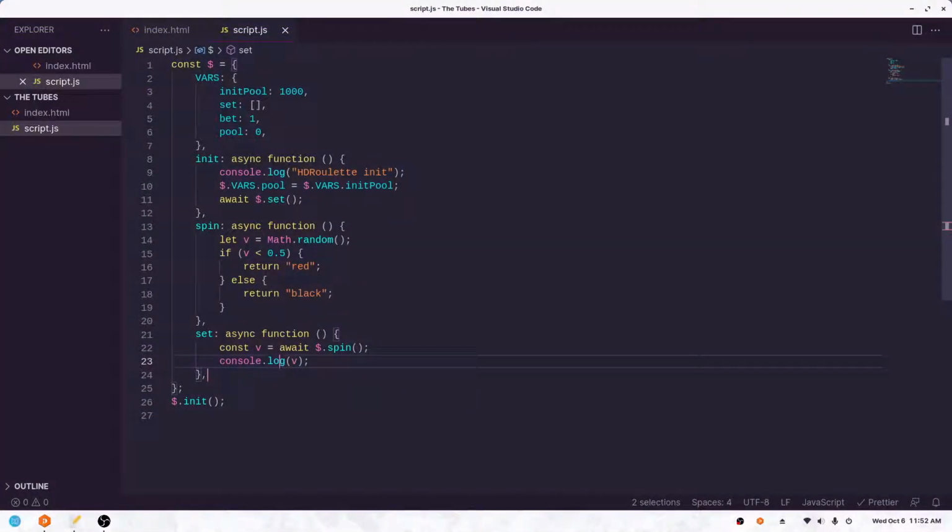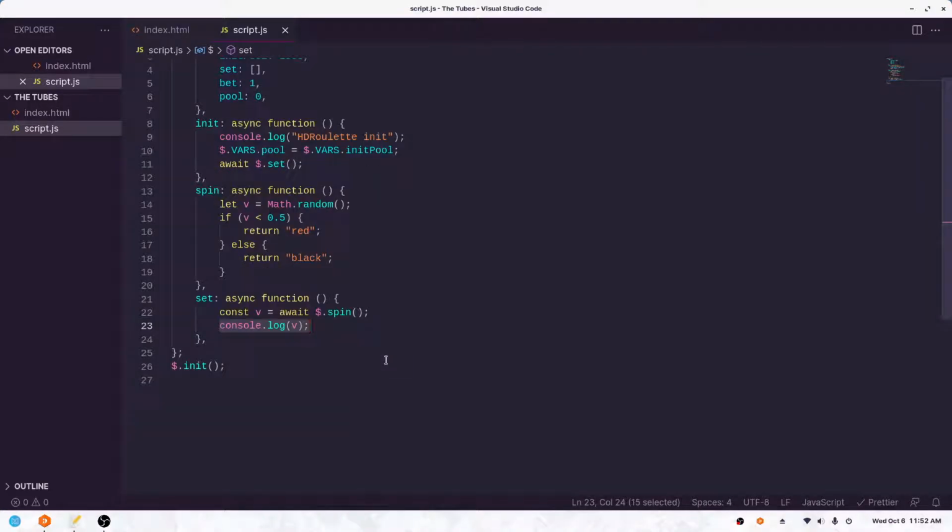So now what we need to do is figure out what to do based off of this. So I guess we'll go if v does not equal black. In our example, we're just going to choose black every spin. That's what we're betting on. Black, black, black, or you could change this to red. It doesn't matter. You could even randomize whether it's red or black. It doesn't matter because the point is the odds here.